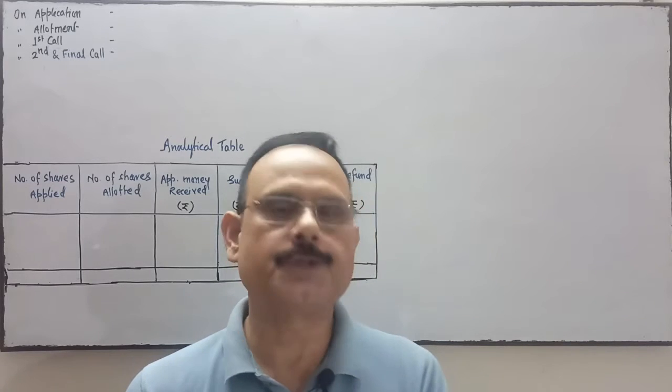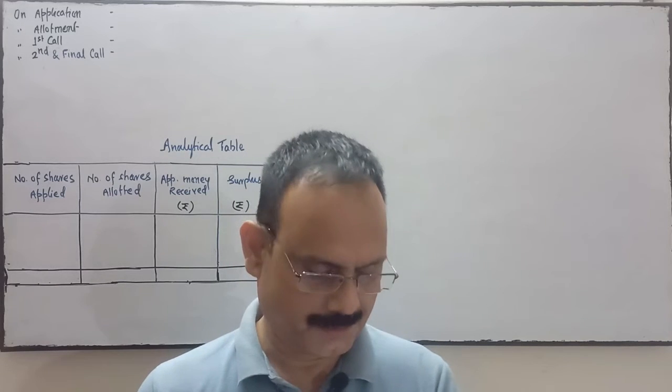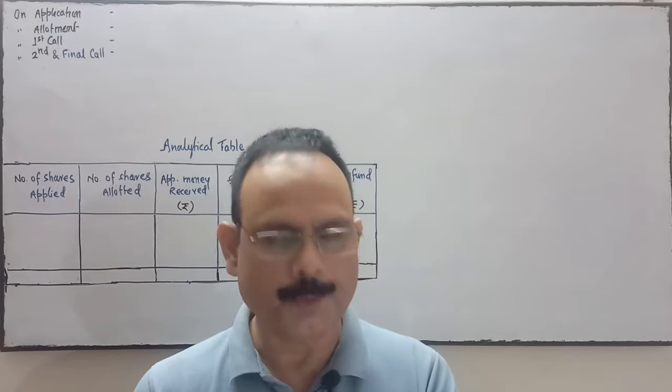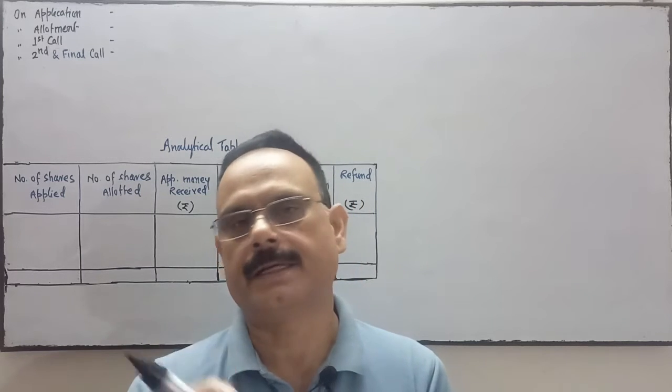A company issued 10,000 shares of rupees 10 each at a premium of rupee 1 per share.